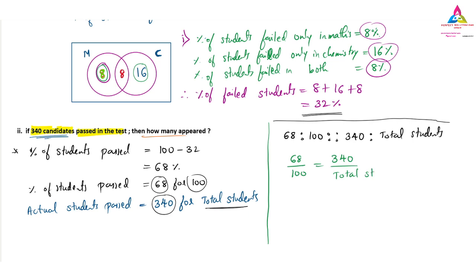We have to write it in the bottom, because the ratio refers to a division, and this is the equals sign. If the ratios are equal, this ratio is equal to this ratio. So now it is very simple. This total students we have to take to the numerator. So I will bring this total students to the left hand side. So it will become total students, and that equals 340, which will remain on the right hand side only.